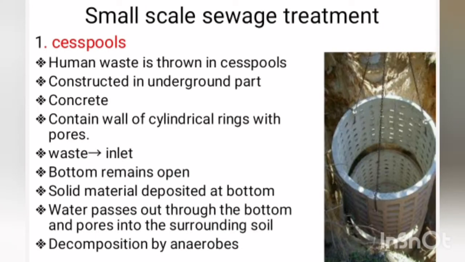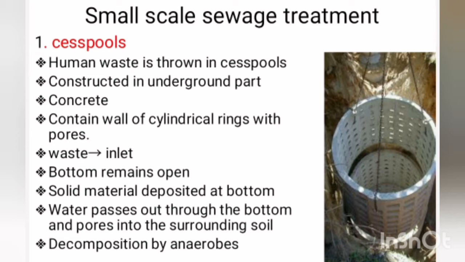Cesspools. This is one of the small scale sewage treatment systems. Here, the human waste is thrown into cesspools, which are constructed with concrete in the underground part. Cesspools consist of walls of cylindrical rings with pores. The wastewater or sewage is added to the cesspool through the inlet pipe, and the bottom of the cesspool remains open.